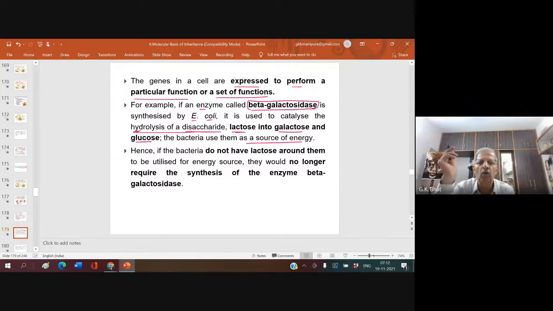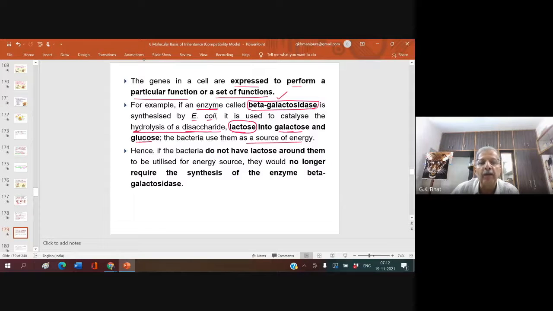Now let me tell you, you require breaking down of a disaccharide like lactose, and this disaccharide should get converted into monosaccharides like galactose and glucose. Once monosaccharides are formed, the bacteria absorb them and derive energy from them. To break down this lactose, we require an enzyme. Enzymes are of a proteinaceous nature, and this enzyme is called beta-galactosidase. Beta-galactosidase production is a part of a gene, concerned with this particular protein becoming active when there is lactose.